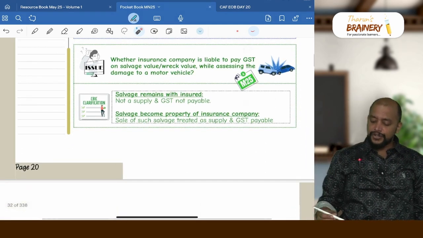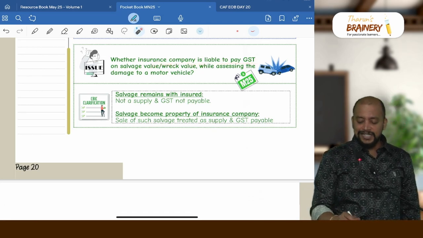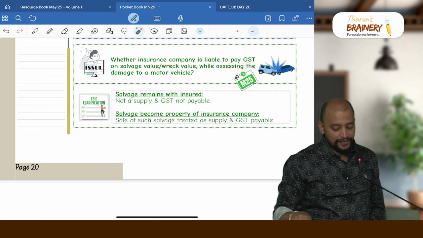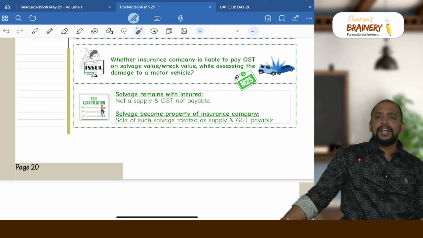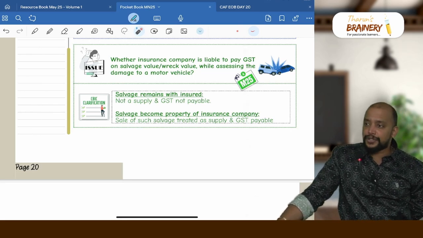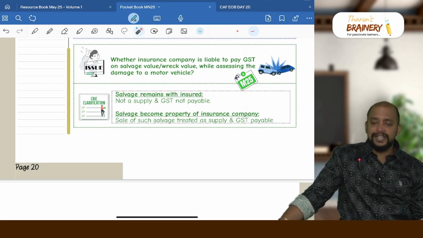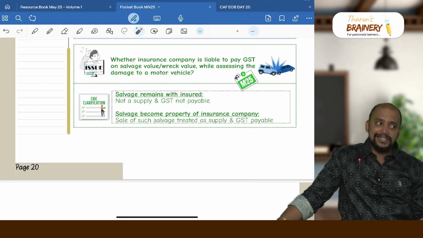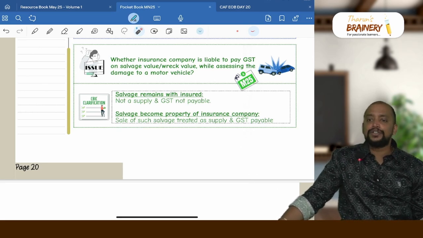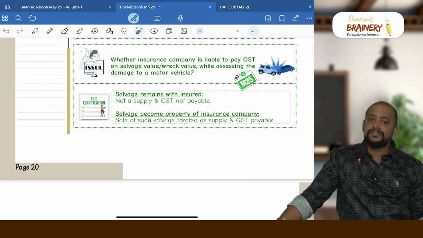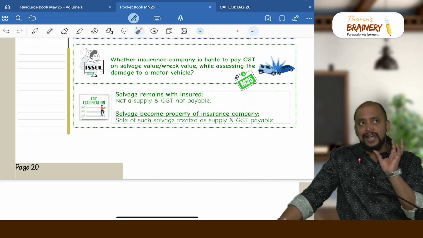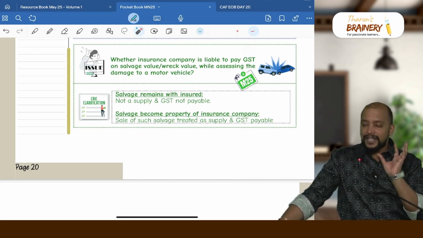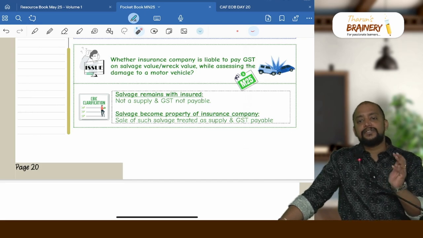Then whether insurance company is liable to pay GST on the salvage value or wreck value while assessing the damage to a motor vehicle. It so happens that whenever we take a motor vehicle insurance and that vehicle met with an accident, what insurance company will do, they will send a surveyor. That surveyor will evaluate what is the claim amount. So when they ascertain the claim amount, we need to check whether they have considered the salvage or not.